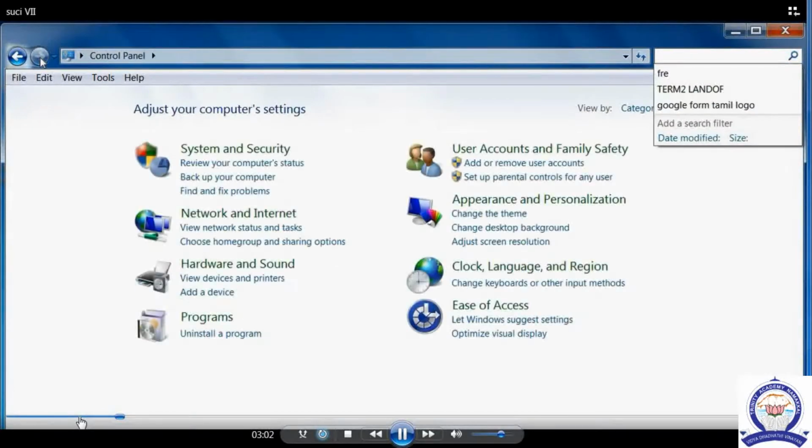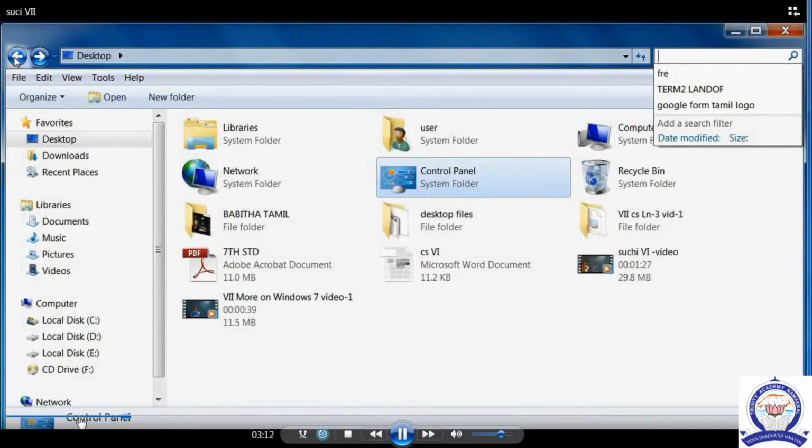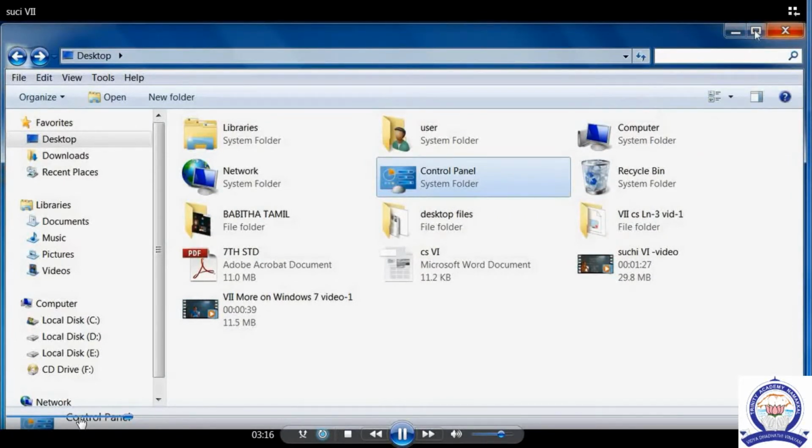The whole computer's parts are controlled by the control panel. This is the back button and forward button. If we click the back button, we can go to the previous position of the screen.